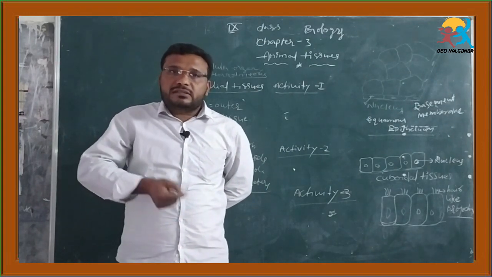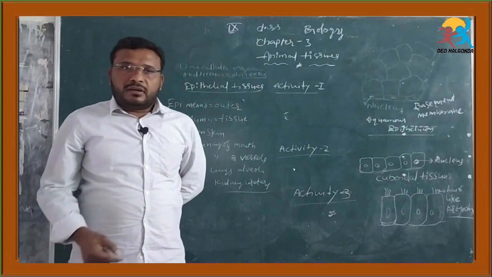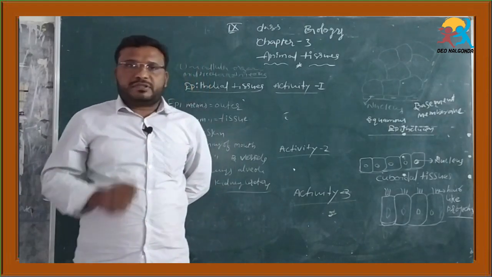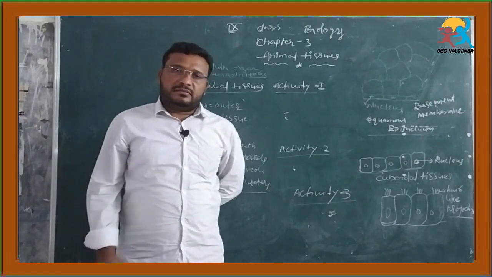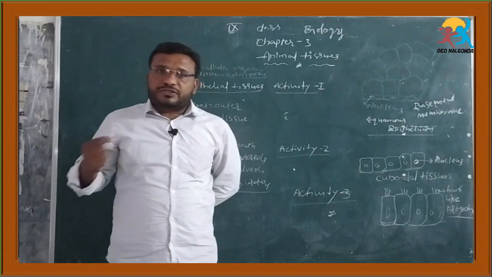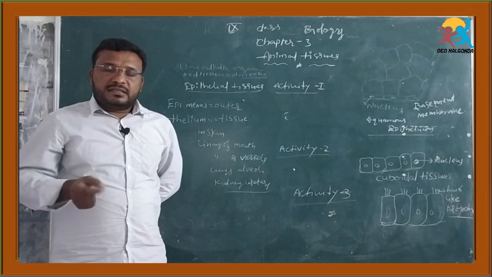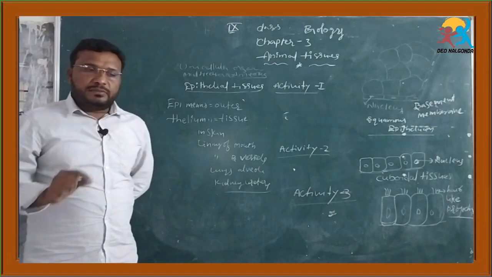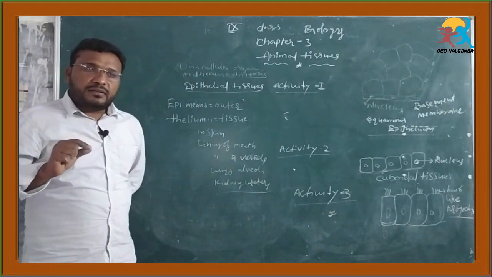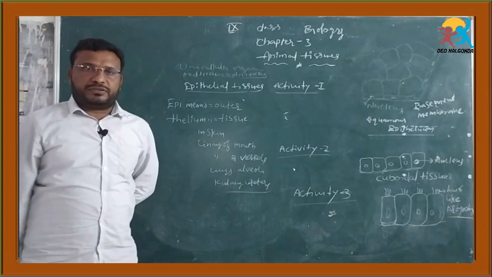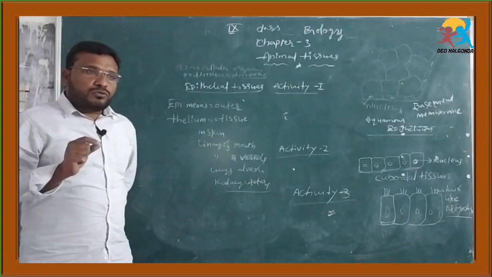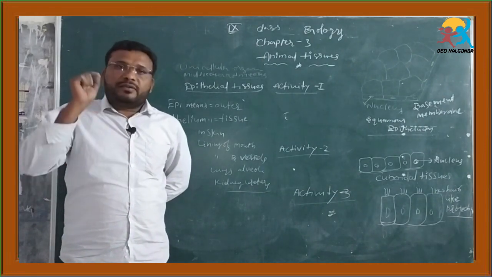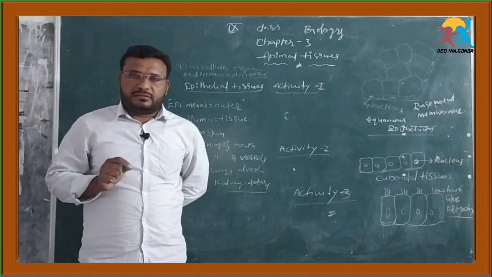Do you know how organ systems are formed? Organ systems are formed by organs. Organs are formed by tissues. Tissues are formed by cells. Which type of cells form the tissues? A group of cells with similar structure and similar function form the tissues. What are tissues? A group of cells with similar structure and similar function is called a tissue.